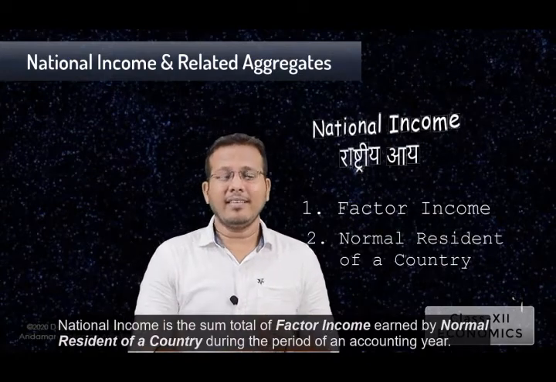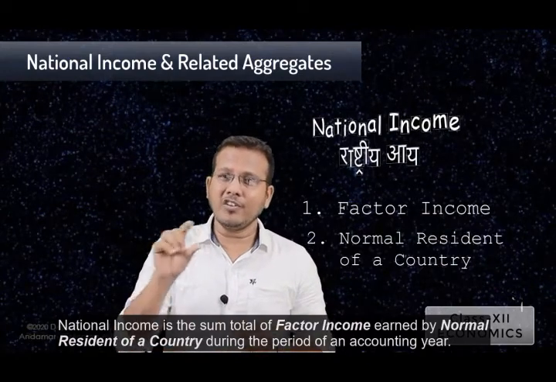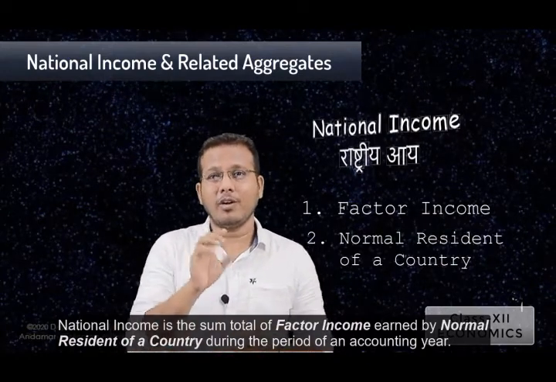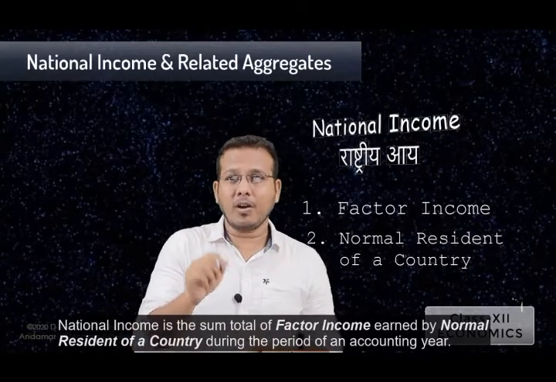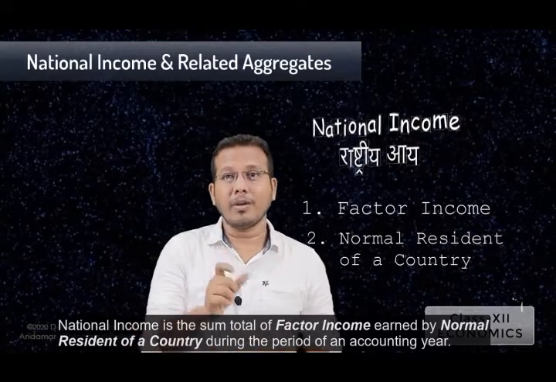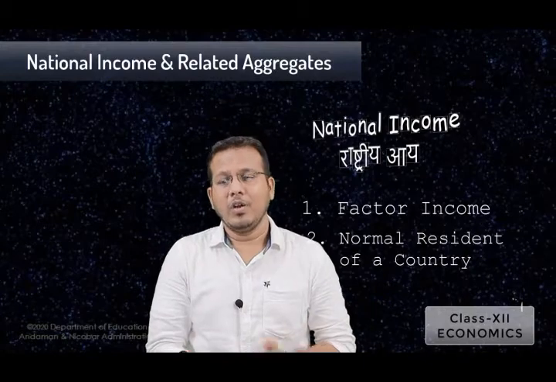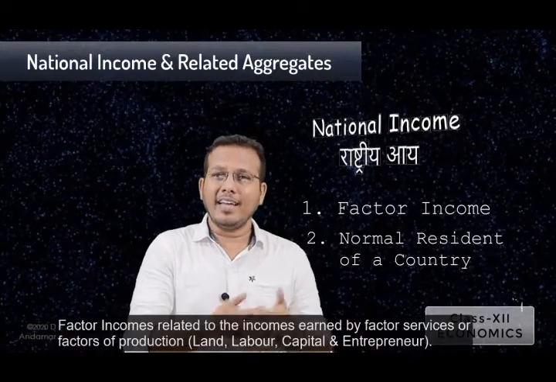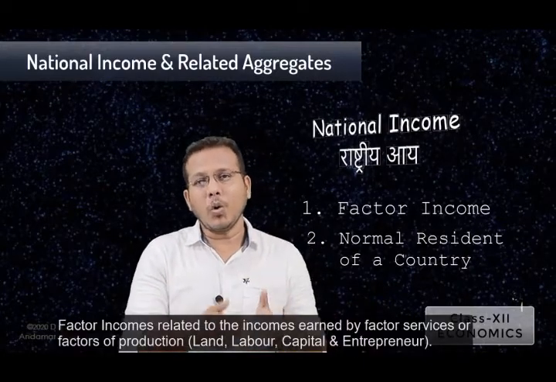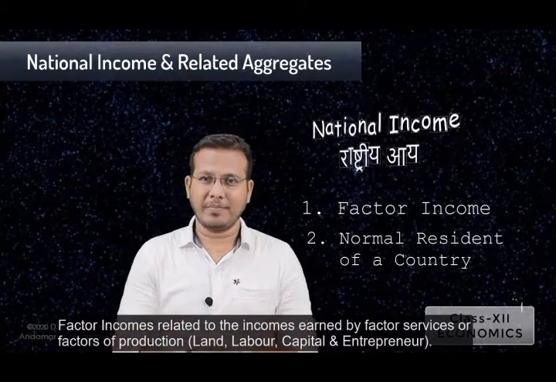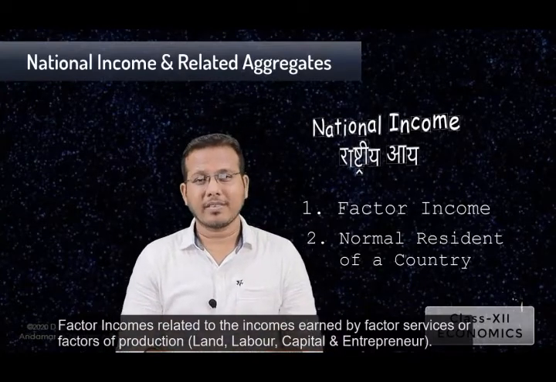When I spoke about the meaning and the definition of national income, what I told you is that it is the sum total of factor income. So what do you mean by factor income? Factor incomes are the incomes earned by all the factors of production. So what is a factor of production?